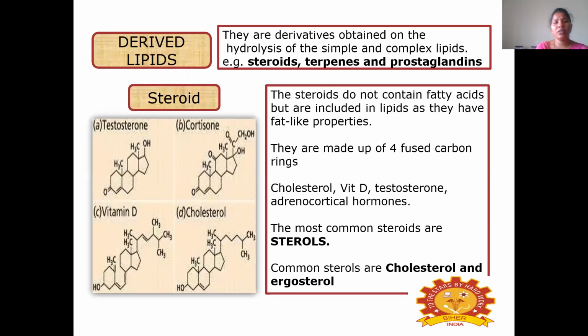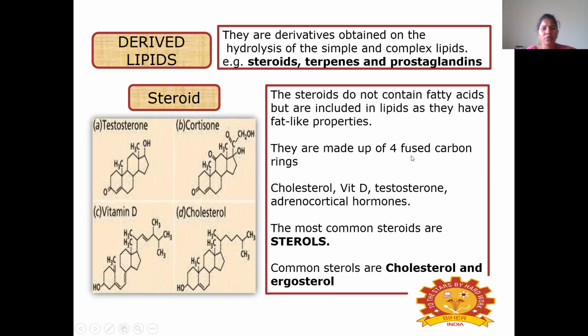And coming to the derived lipids, these are the derivatives obtained on hydrolysis of simple and complex lipids. For example, steroids, terpenes and prostaglandins. These are the steroids, like testosterone, cortisone, vitamin D and cholesterol. The steroids do not contain fatty acids but are included in lipids as they have fat-like properties.